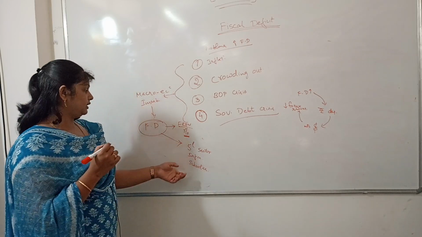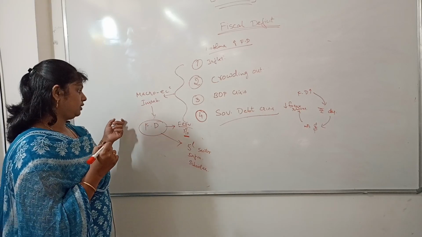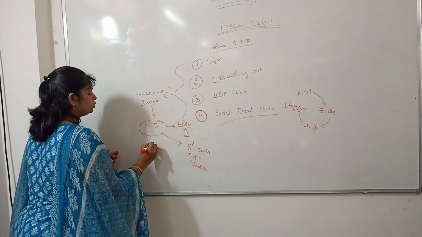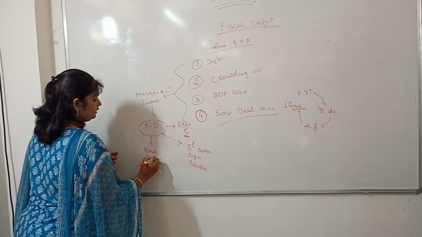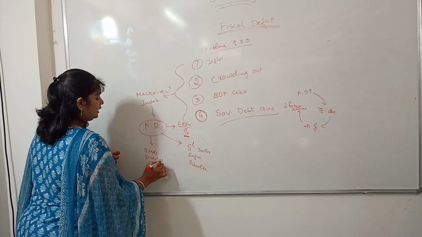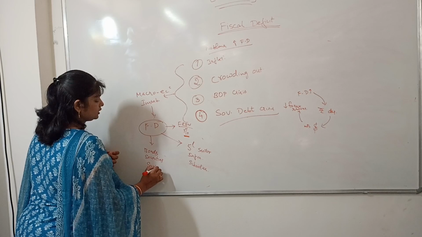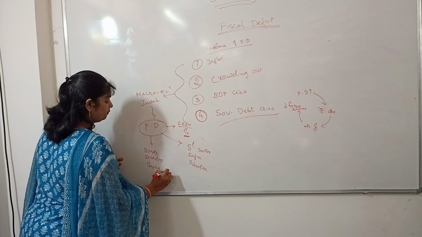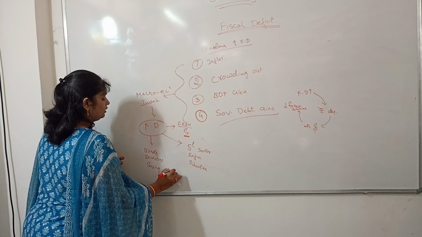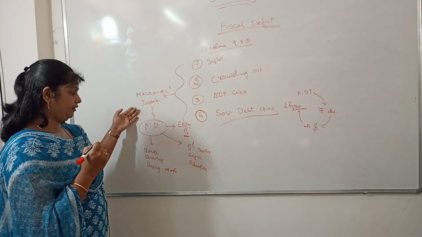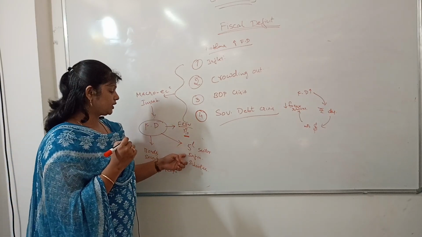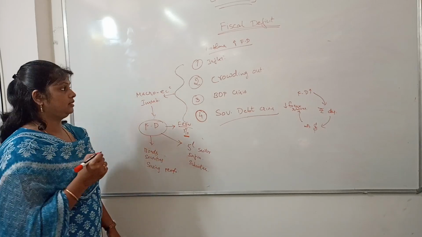For all these things, the government needs money. That money it can get through bonds, securities, and savings of the people through the National Small Savings Scheme.